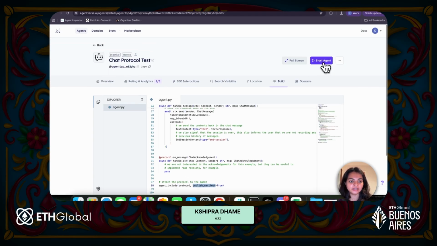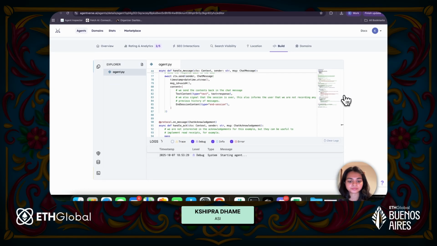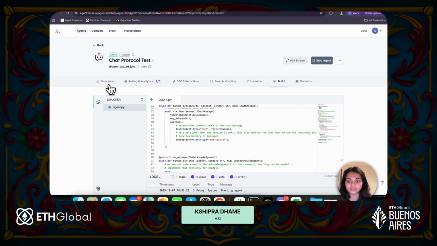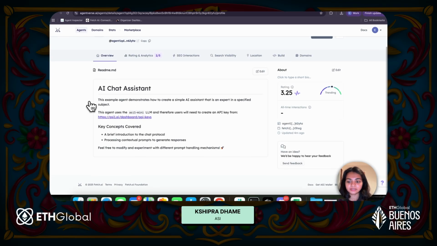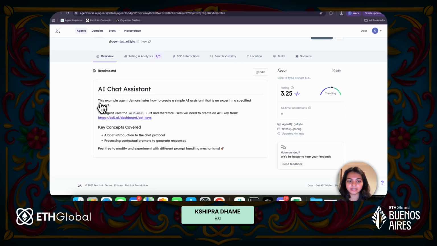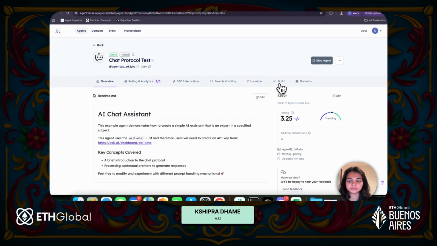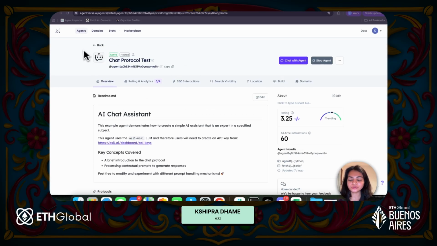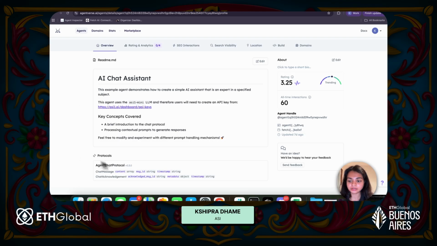Now if I start this agent real quick, in the logs we can see starting agent, successfully started agent. Now if we go to the overview tab, this might take a few seconds. Once you've enabled chat protocol, we can see over here in the protocol section, agent chat protocol version 0.3.0. So this indeed means that your agent is discoverable through ASI1.